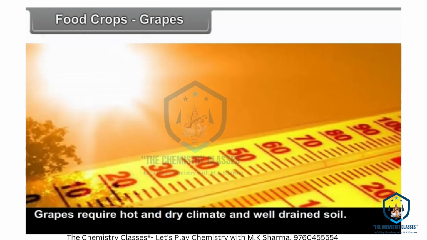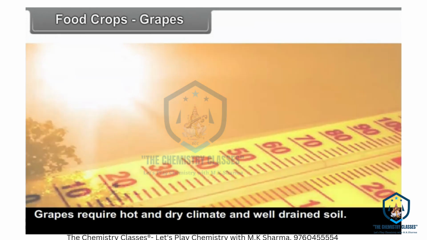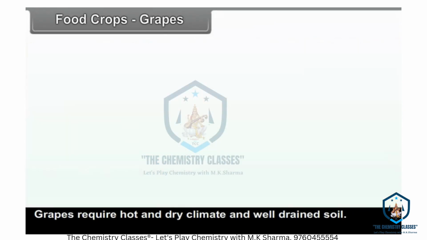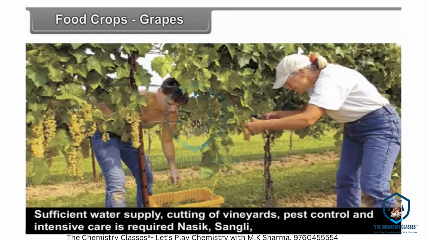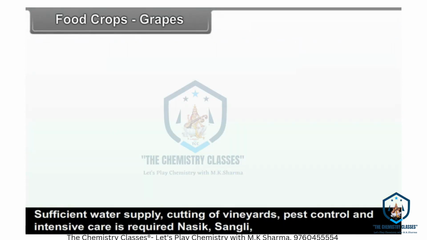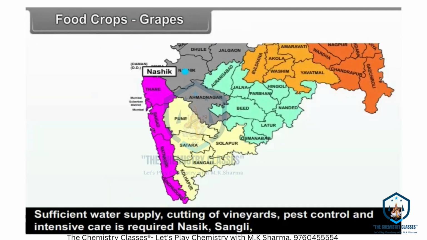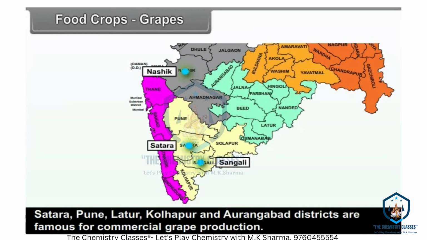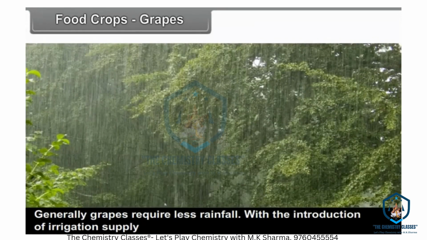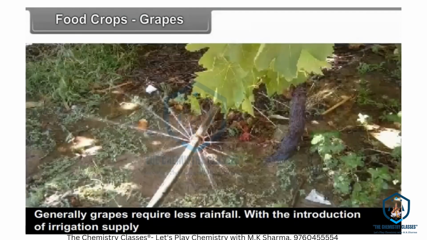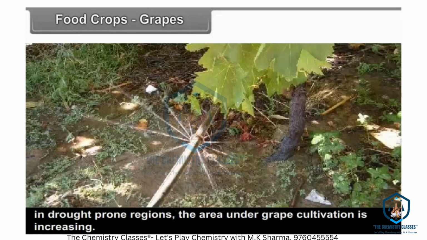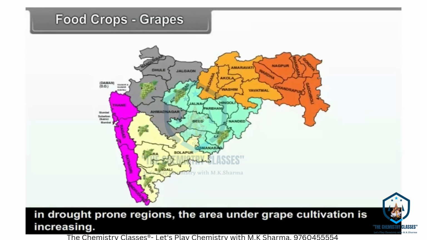Grapes. Grapes require a hot and dry climate and well-drained soil. Sufficient water supply, pruning of vineyards, pest control and intensive care are required. Nasik, Sangli, Satara, Pune, Latur, Kolhapur and Aurangabad districts are famous for commercial grape production. Generally, grapes require less rainfall. With the introduction of irrigation supply in drought-prone regions, the area under grape cultivation is increasing.